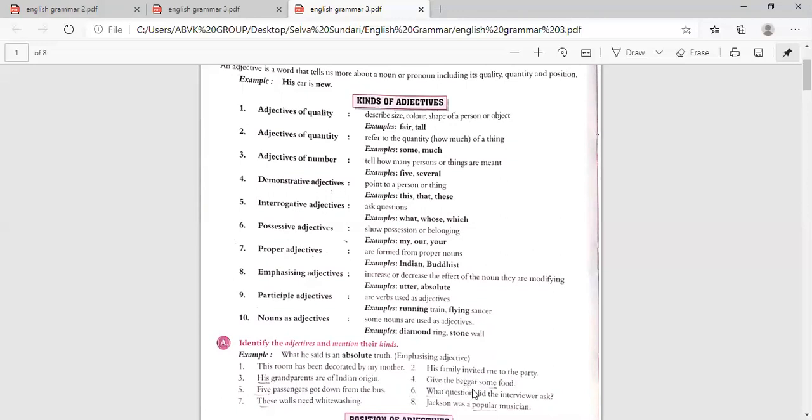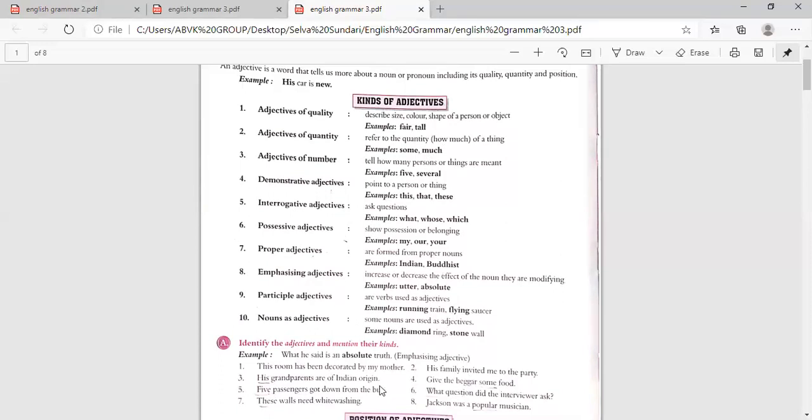Give the beggar some food. Here the noun is food. What type of food? Some food. So some is an adjective of quantity. Here we have seen some, much as adjectives of quantity. Then, 5 passengers got down from the bus. Here the noun is passengers, and before it is 5. So 5 is telling about the passengers. How many persons? 5, several. So that is an adjective of number.